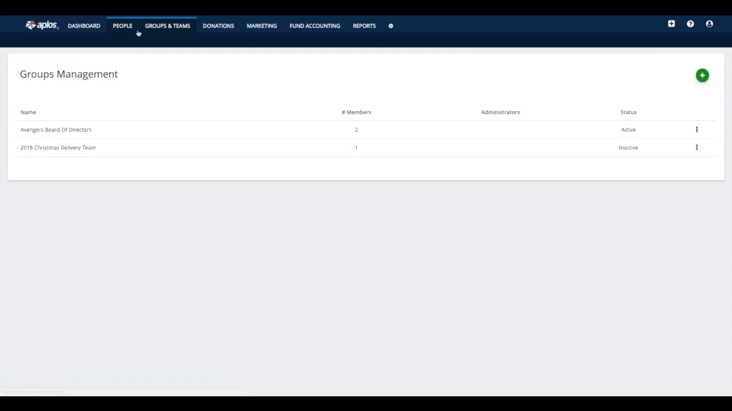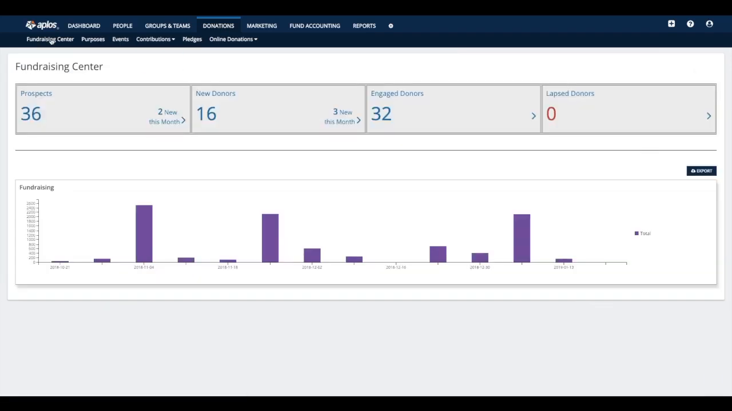All right, so moving along from people, I'm going to jump over this one real quick, and we're going to go into donations. So let's talk about how you would enter in donations within the system. Under this donations tab, the first subheader we have here is called the fundraising center. This is yet another dashboard area that we provide for you regarding your donations.